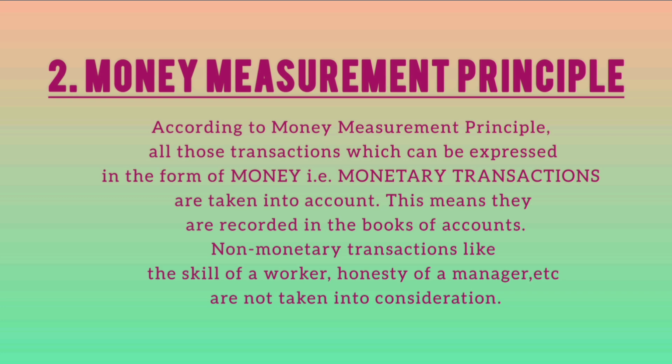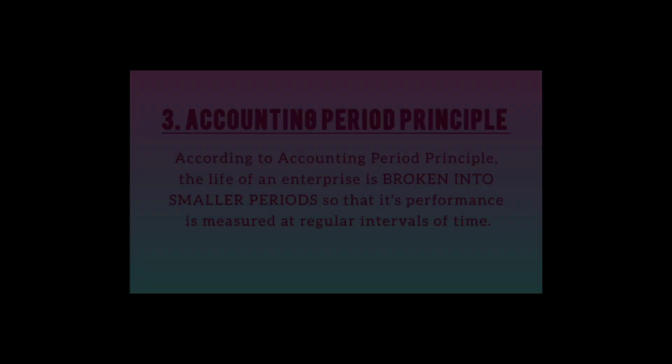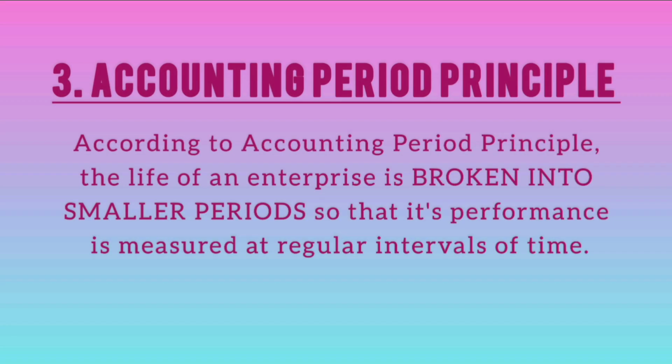Now, moving forward to our next accounting principle, which is accounting period principle. According to this principle, the life of an enterprise is broken into smaller periods. Why? So that its performance is measured at regular intervals. In other words, the financial statements are prepared for specific time periods.